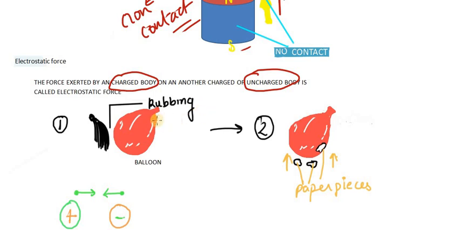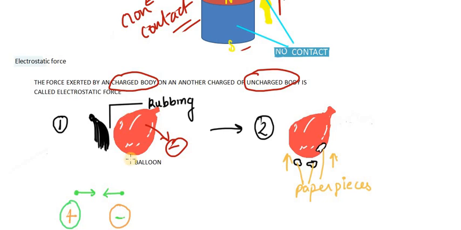Let's say you have a balloon which is neutral; it doesn't have any charge. Let's say you are rubbing it on your hair. When you are rubbing, that balloon gains some charge. Especially, that balloon will gain negative charge. The balloon will become negatively charged after being rubbed onto the hair.